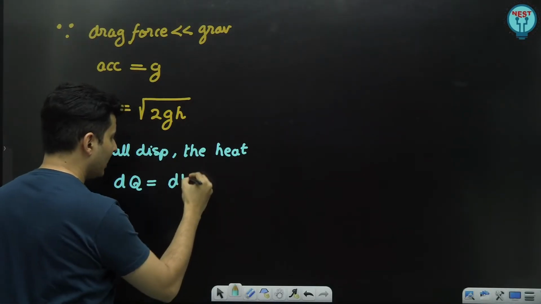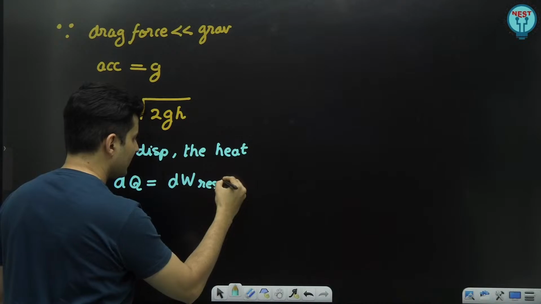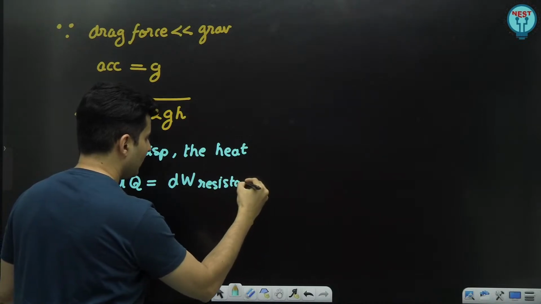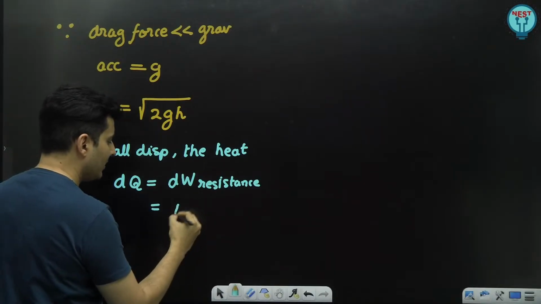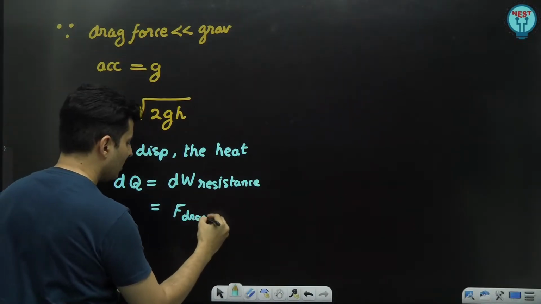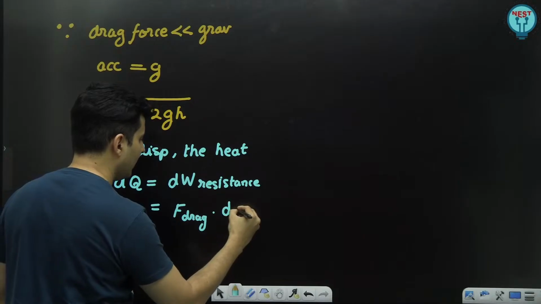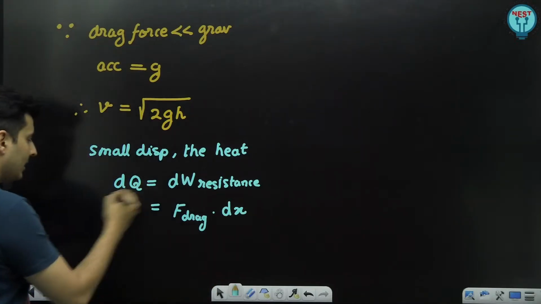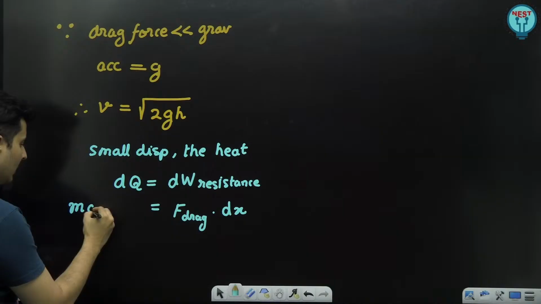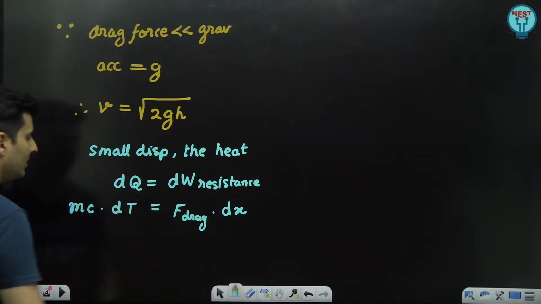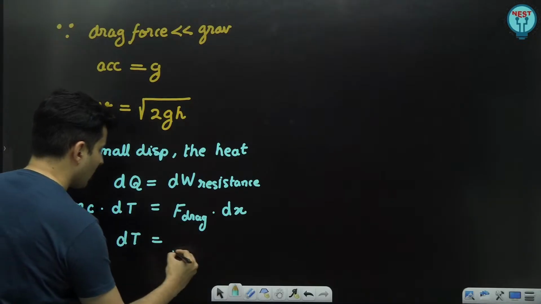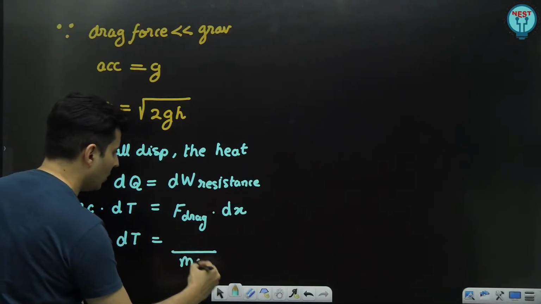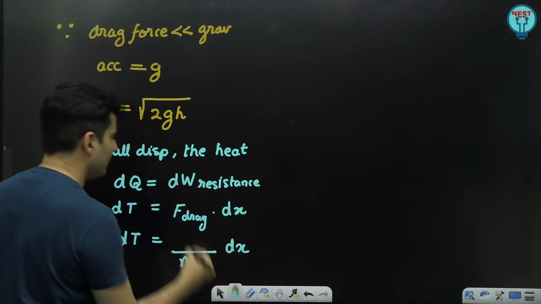So it is the work done by that particular resistance. The work done goes into heat. The work done is the drag force into the displacement, which I can call dx. And this dQ will be mass into c into a small change in the temperature, dT. Now I can write dT as, m and c will go below, this dx will be as it is.